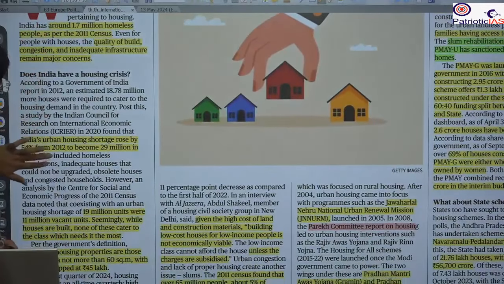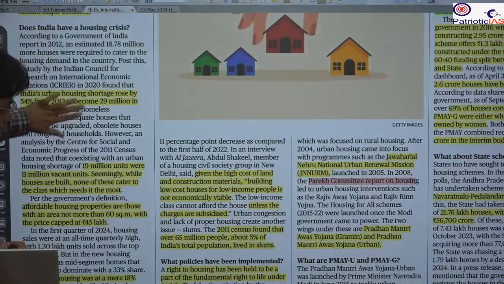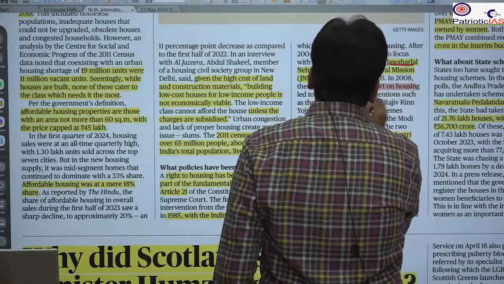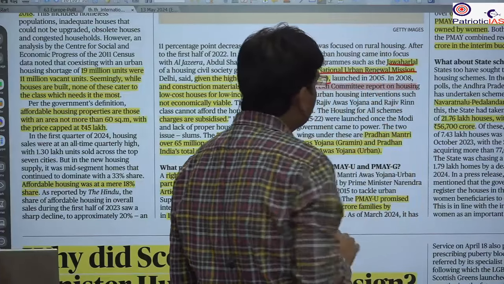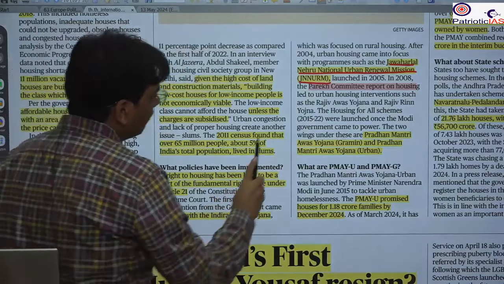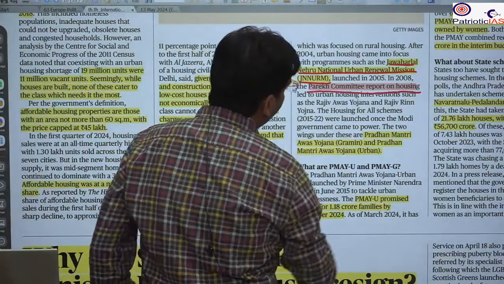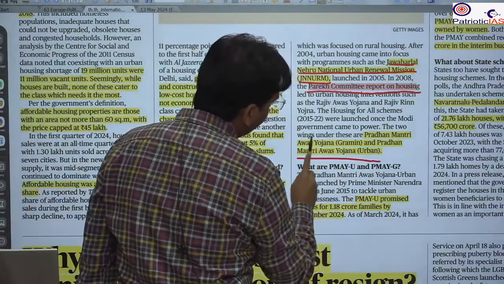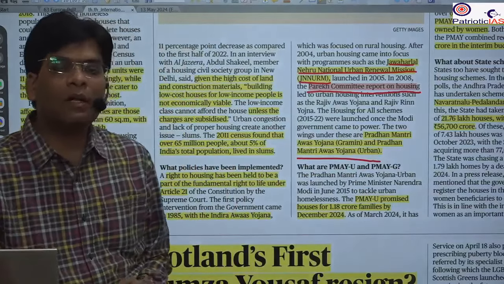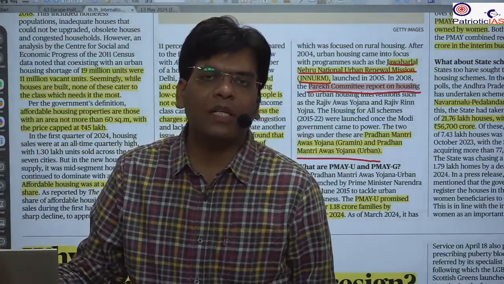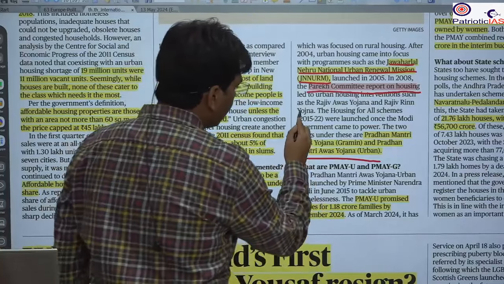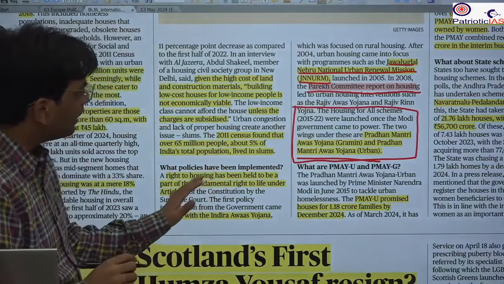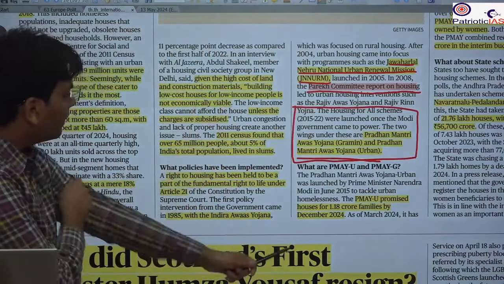Gradually, in 2004 and onwards, we brought in the Jawaharlal Nehru National Urban Renewal Mission, and it continued under the UPA government. Further, the Parekh Committee report on housing came, which talks about urban housing. Then the new government brought two segments, the Pradhan Mantri Awas Yojana Gramin and the Pradhan Mantri Awas Yojana Urban. So now the focus is that houses are not only for rural India, but also for urban India.